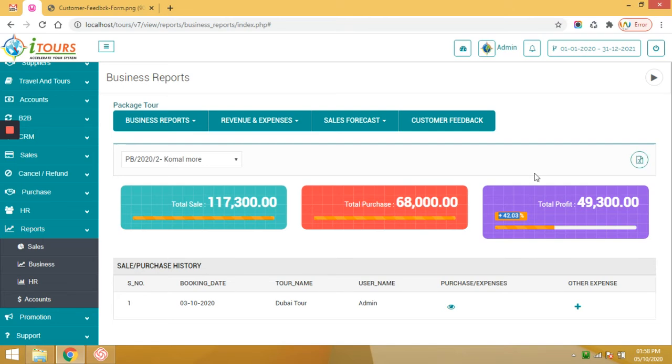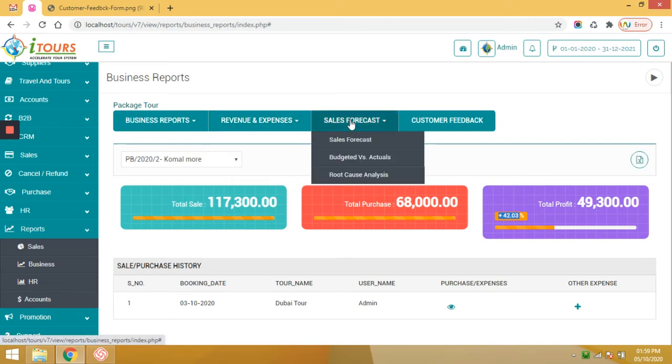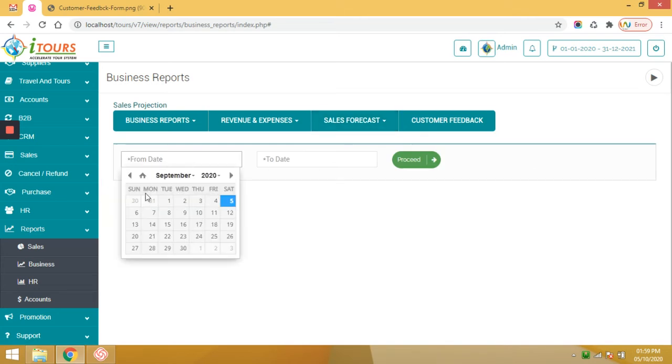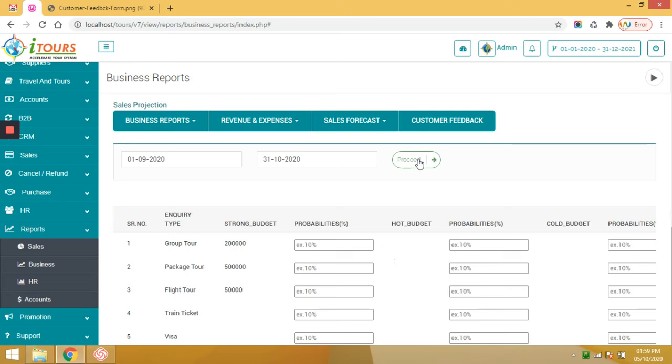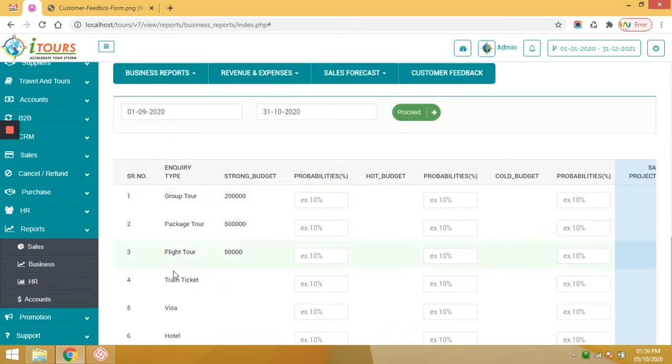The next report is the sales forecast report. In this section, depending on your number of inquiries and their budget, the sales forecasting can be done. Here different types of services are displayed, with the number of strong inquiries, hot inquiries, and cold inquiries.